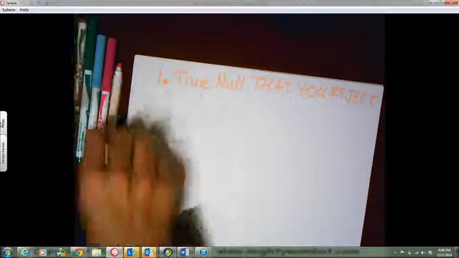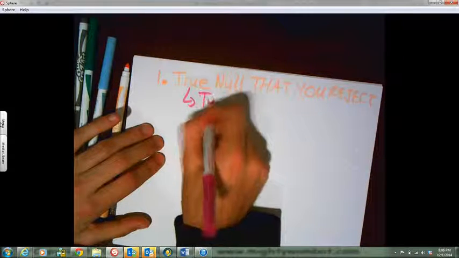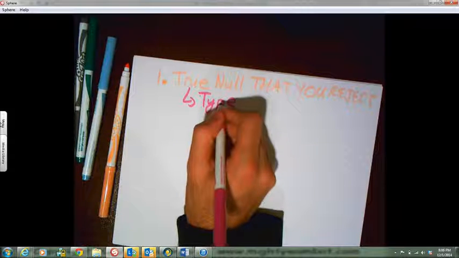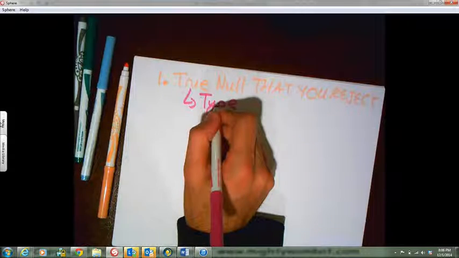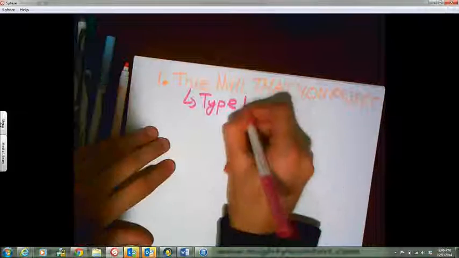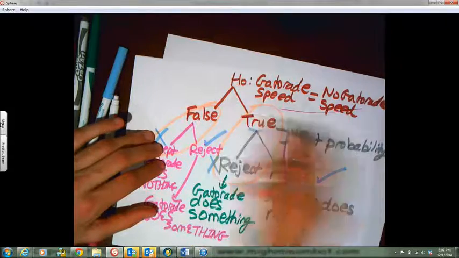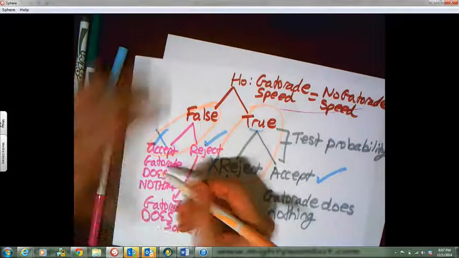This is called type 1 error. This is called type 1 error. The second error you could have is a false null hypothesis that you accept.